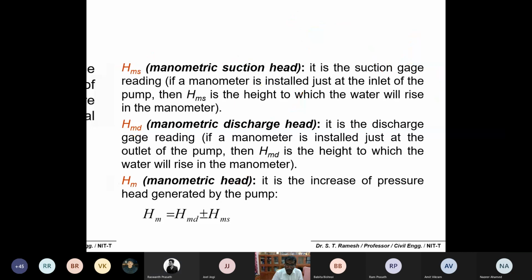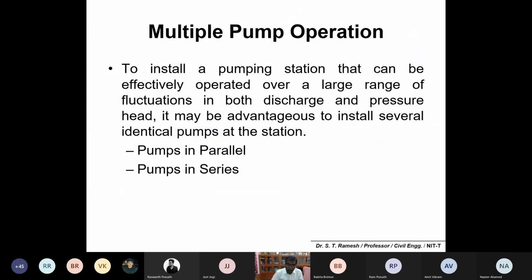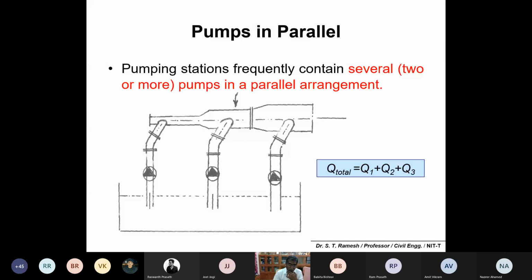Yes, sir. Okay. Pumps can be connected in parallel and also in series. Please make a note. Especially in the case of pumping stations, a single pump may not be sufficient to pump the water based on your requirement. So what do you do? You can connect identical pumps in a pumping station, either in parallel or in series.